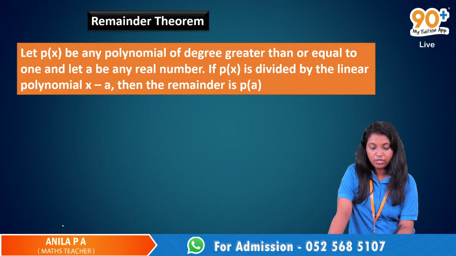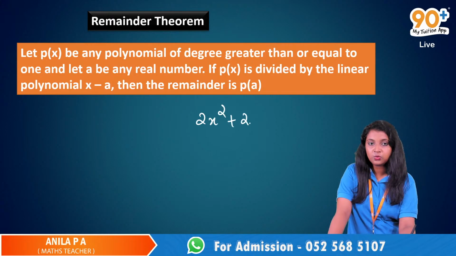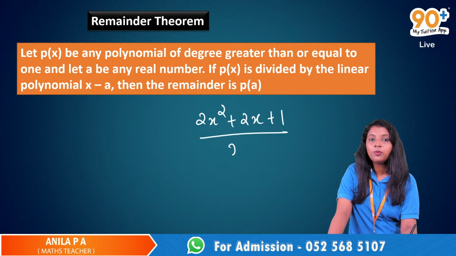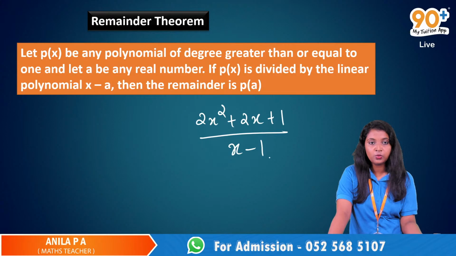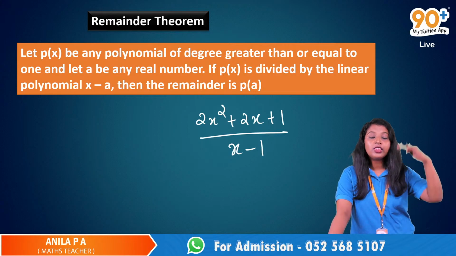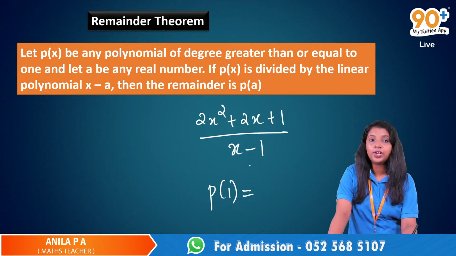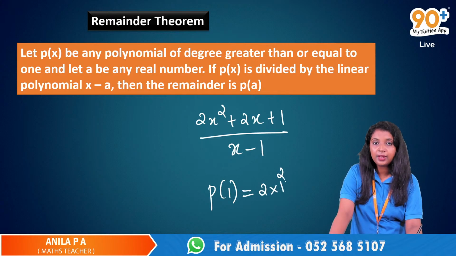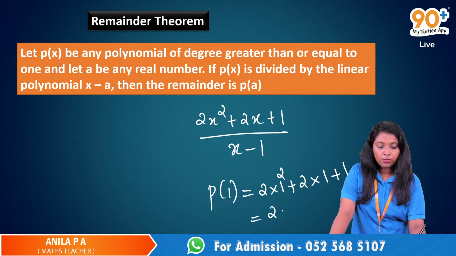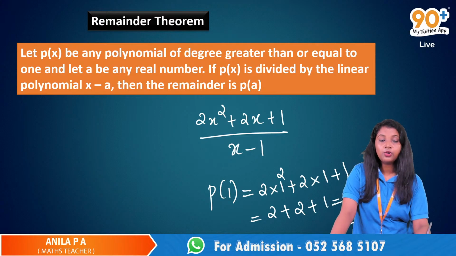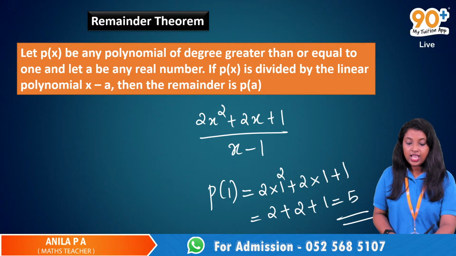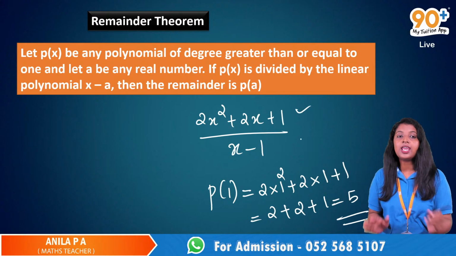Okay, I have a polynomial 2x square plus 2x plus 1 and I am dividing this polynomial by a linear polynomial x minus 1. I have to find the remainder. Without doing the whole steps, I can say that the remainder will be p of 1, which means I have to substitute the value. Okay, 2 into 1 square plus 2 into 1 plus 1. This is 2 plus 2 plus 1, which is 5. Okay, 5 will be the remainder when I divide this polynomial by x minus 1.